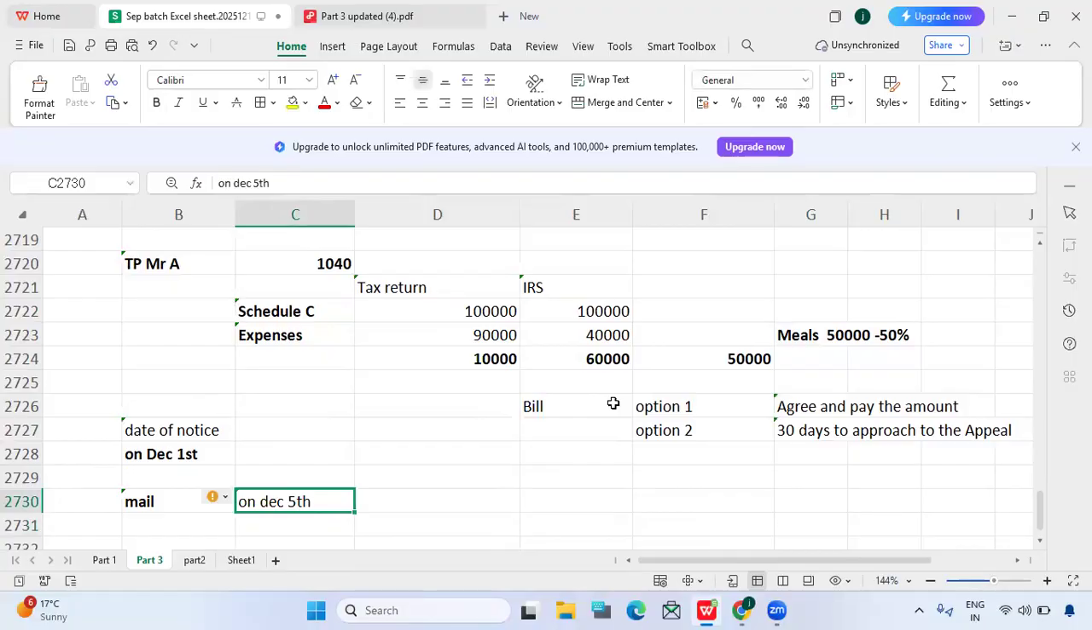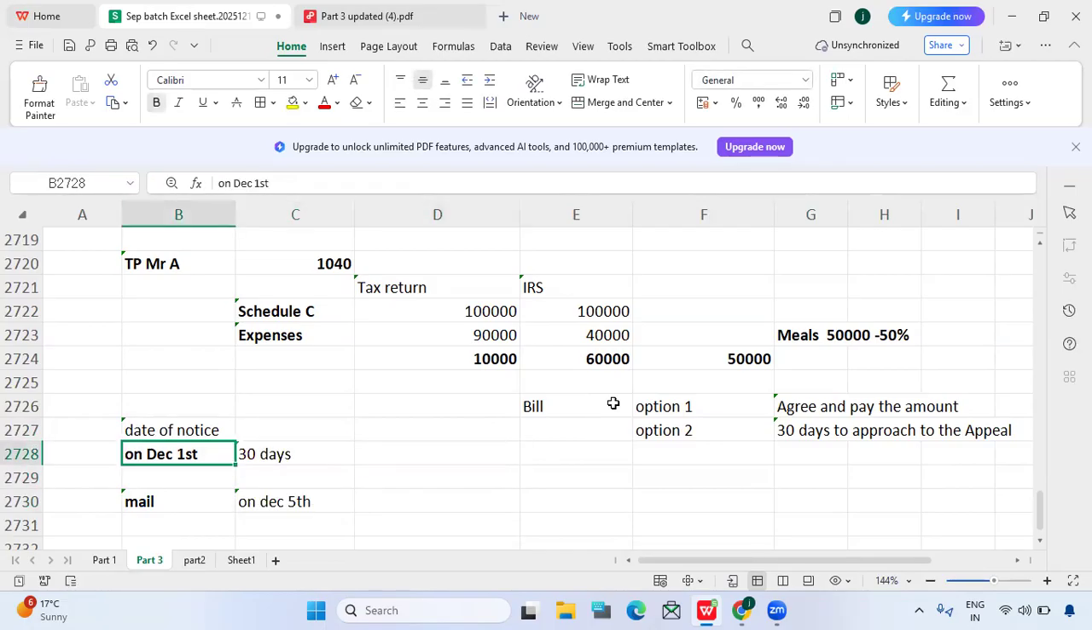So we have a 30 days period, right? That 30 days is from the date of notice, not from the date when the taxpayer received it. So even though we received it late, it doesn't matter. We will have the 30 days period only from the date of notice, not from the date when the taxpayer actually received it. Within 30 days you can agree or approach the appeal.